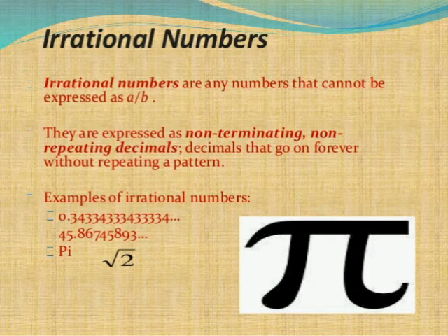Irrational numbers, fourth important topic. Irrational numbers are any numbers that cannot be expressed in a by b form. They are expressed as non-terminating, non-repeating decimals that go on forever without repeating a pattern. Examples of irrational numbers: 0.3433433334, root 2, pi.